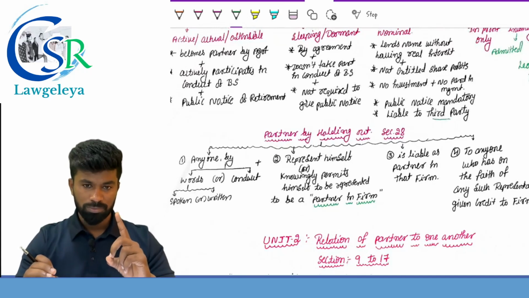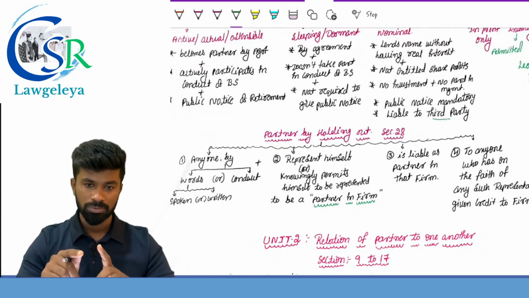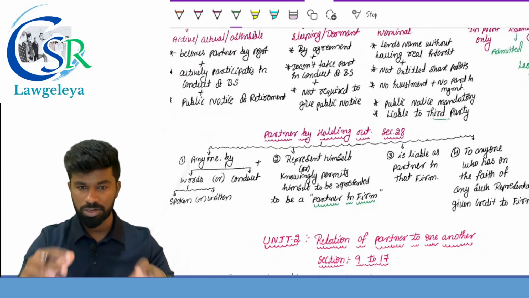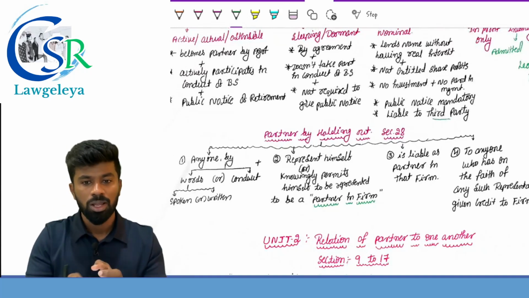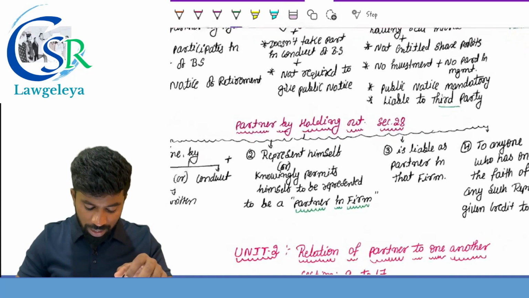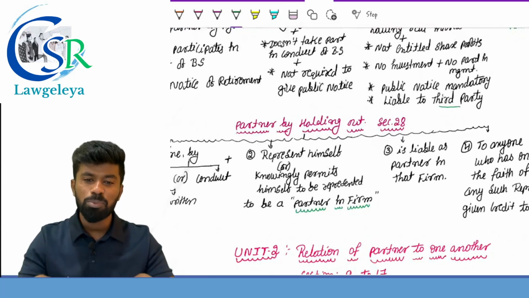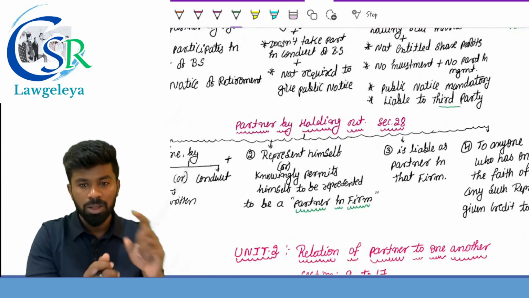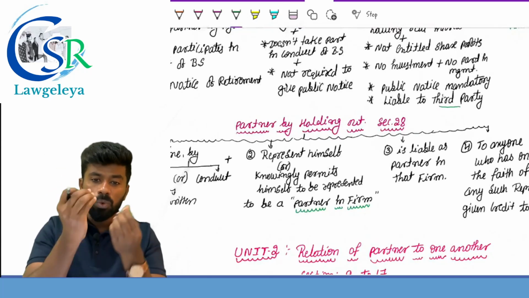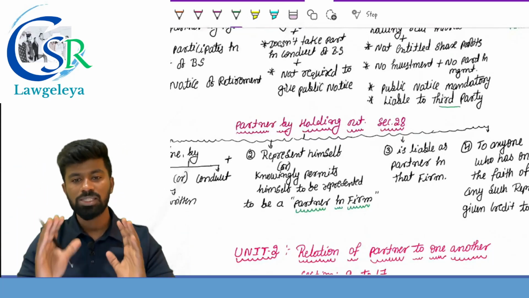What is the first one? He is a person, it can be anyone, who by words or conduct (these words can be spoken or written) represents himself or knowingly permits himself to be represented to be a partner in the firm. When he represents himself, it is partner by estoppel. When he knowingly permits the partnership firm to represent him as a partner, it is called partner by holding out.